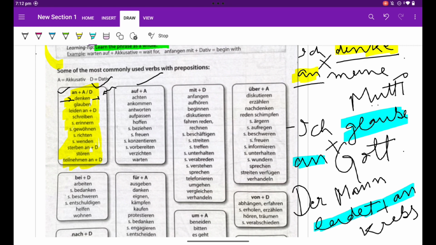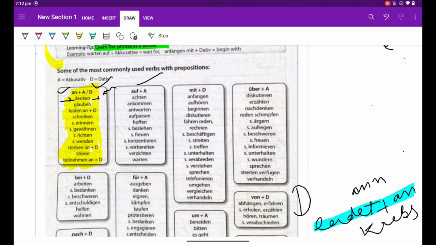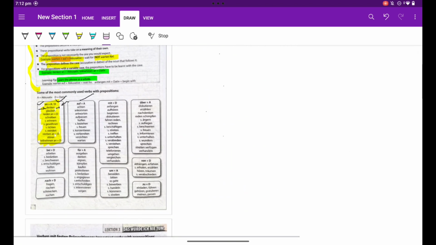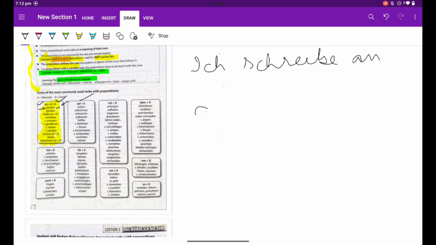Leiden an. Schreiben. I hope you have noted down all this. I'm going to erase them again. If you are opening the book side by side, I'm going to make the screen bigger so that I can write. Now, another sentence. Schreiben. Ich schreibe an dich. I write. Ich schreibe an die Lehrerin. Ich schreibe, and this is dative.